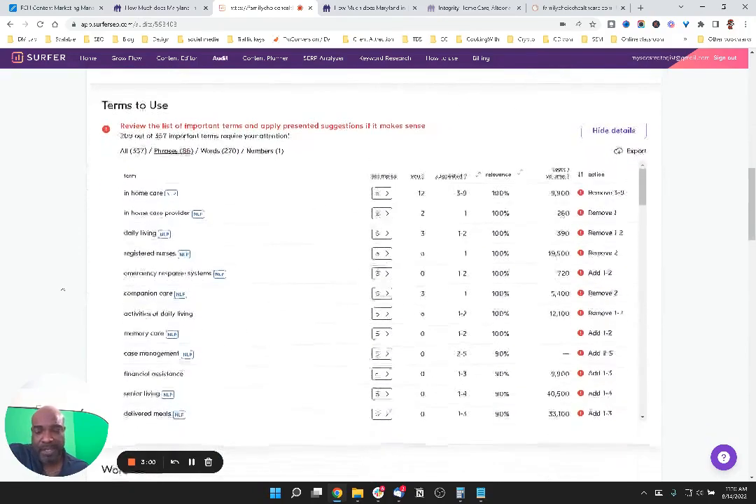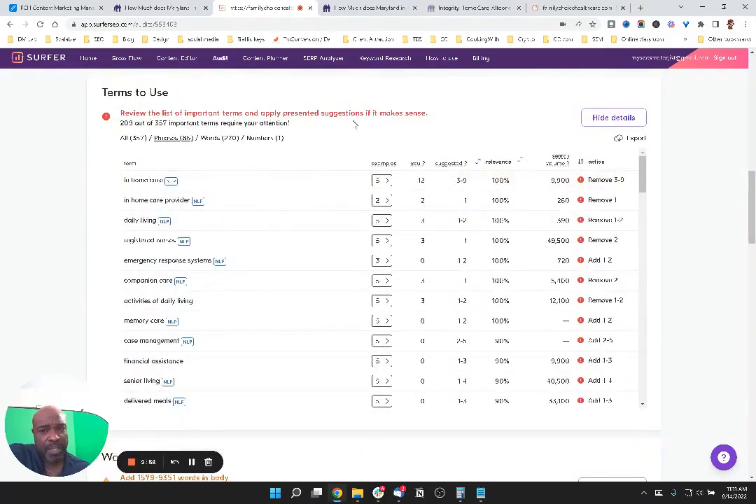But then come down here, terms to use. Even though my content score was high, it's saying I could get even higher. We're using the term in-home care too many times. Look at this. It says to remove these terms 3 to 9 times, right? In-home care provider, which is a subset of in-home care, obviously, remove it once. So I've got all of these terms here that I can remove.